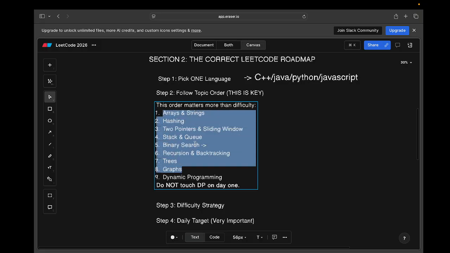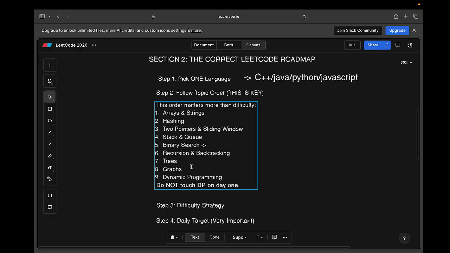Learn these things first. Once you have a clear idea of recursion and backtracking, then it's good to jump to optimization, because in dynamic programming we are optimizing the solution which we have written in our recursion or backtracking format, right? So this is really important. People think that dynamic programming is really difficult, but that's not the case. If you have a base built, then dynamic programming is not as difficult as you thought, right?